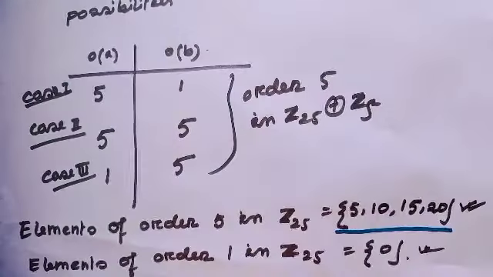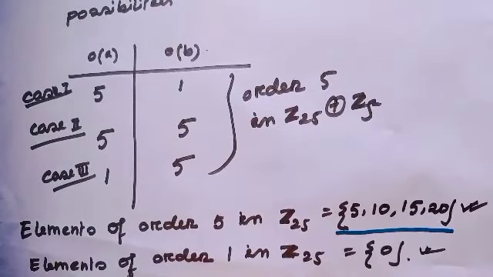Okay? Now notice which elements have order 5 in Z25. These are 5, 10, 15, 20. So there exist 4 elements of order 5 in Z25. Okay? And which elements have order 1 in Z25? This is only the trivial one, meaning the identity. So there exists only one element of order 1 in Z25.